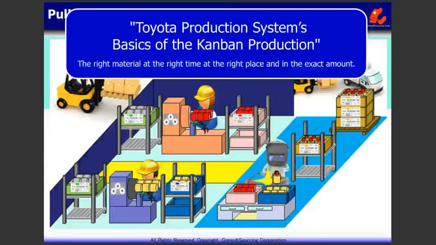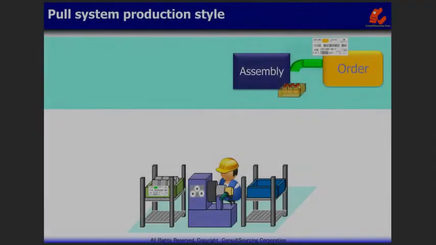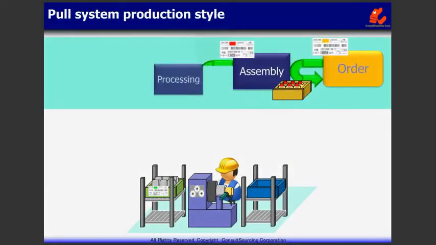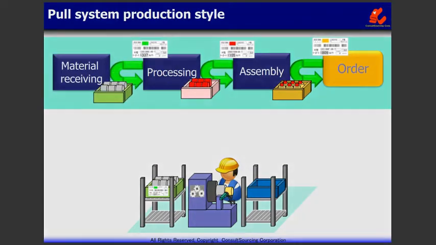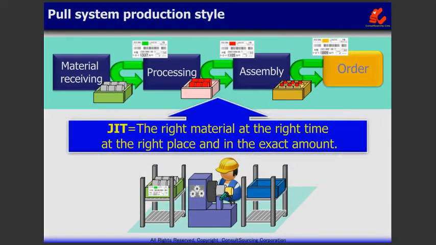Let's look into the details of the pull system production style. This style is based on the orders received. It assembles products only for the amount of orders received. Then, it processes the quantity used for assembly, and likewise procures materials for the volume that has been processed. This manufacturing concept, which produces the right material at the right time at the right place and in the exact amount, is called just-in-time.